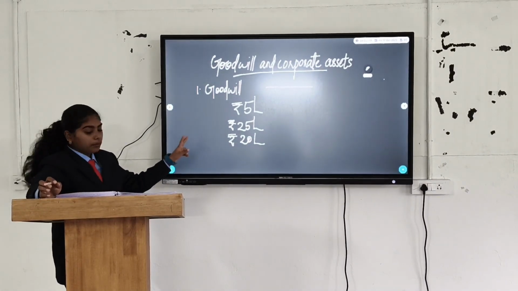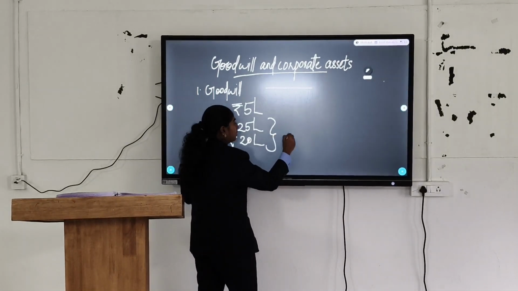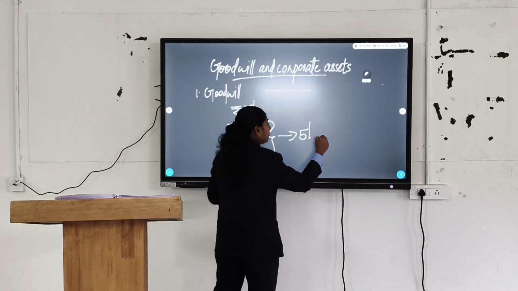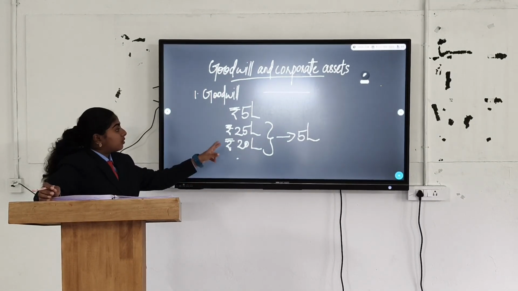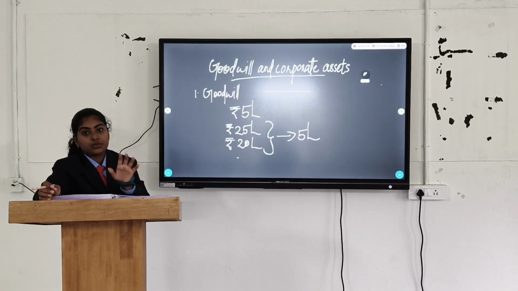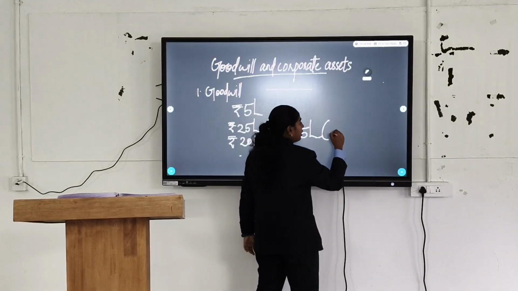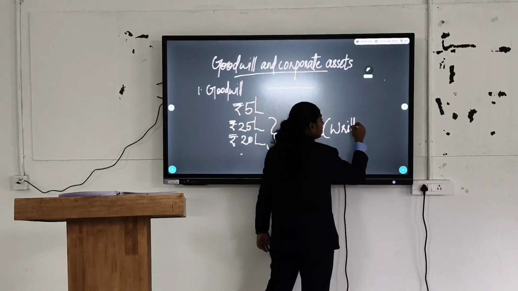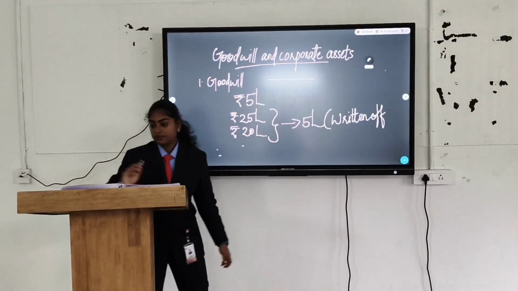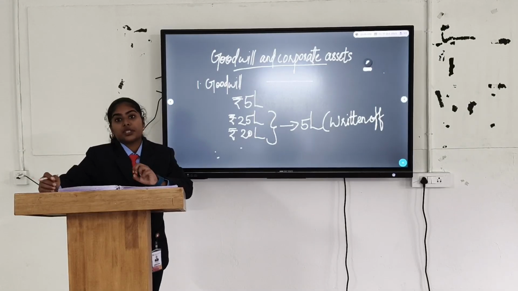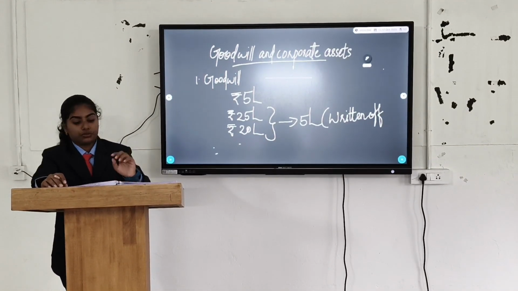So here the impairment loss is 25 minus 20, that is 5 lakh. Now this loss is to be allocated first to goodwill. That is, the 5 lakh should be written off in goodwill account. The journal entry is impairment loss account debit, to goodwill.